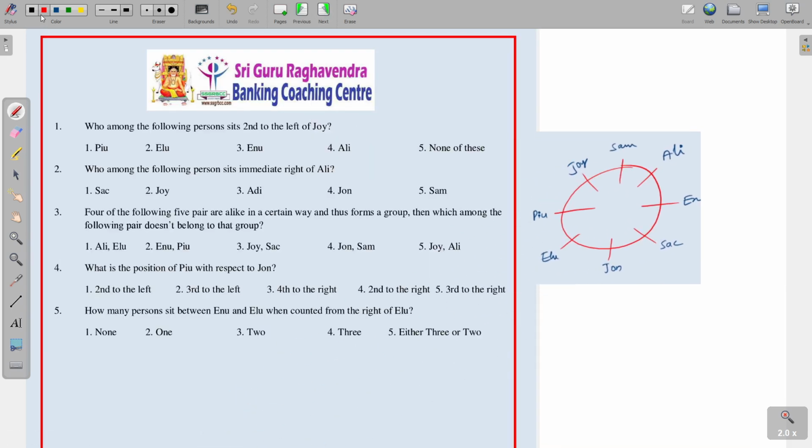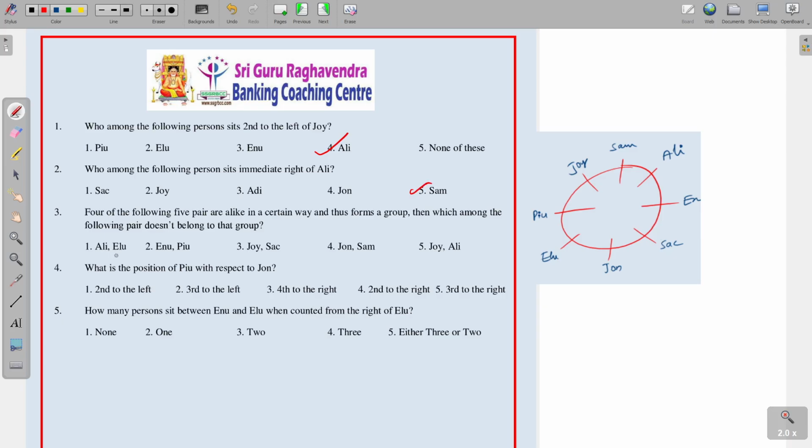See the first question. Who among the following persons second to the left of Jai? So second to the left of Jai, that is Ilu. Sorry, second to the left in the sense that is Ali. Who among the following persons sit immediate right of Ali? That is Sam.